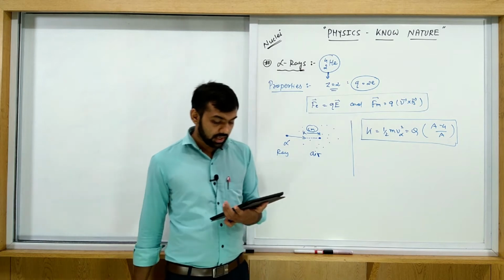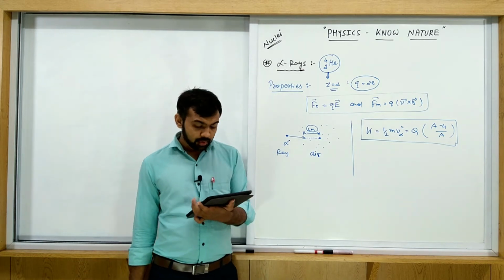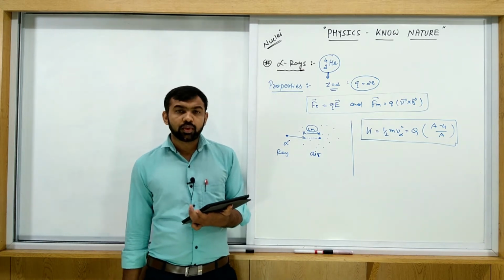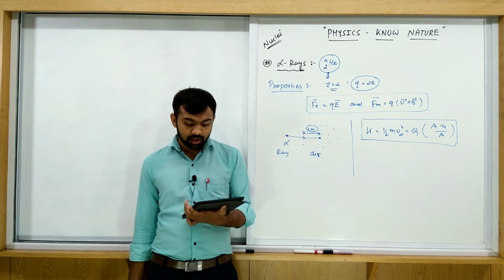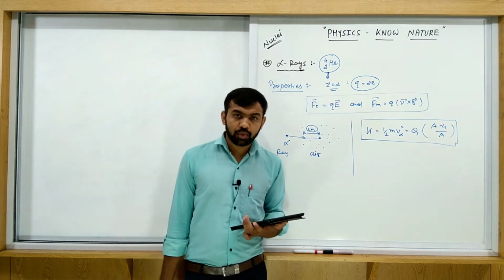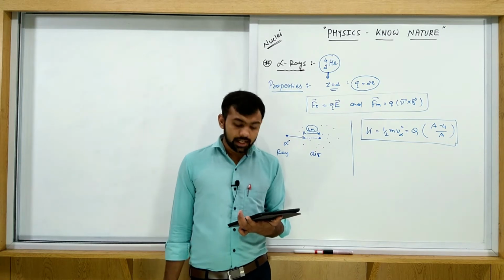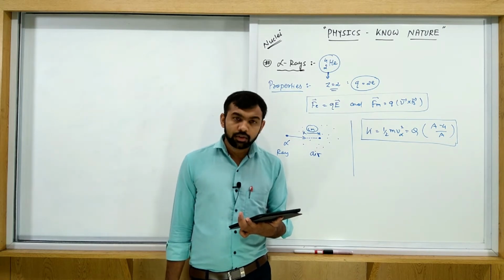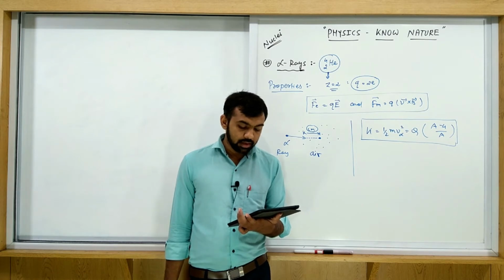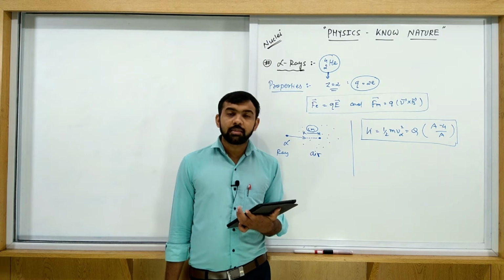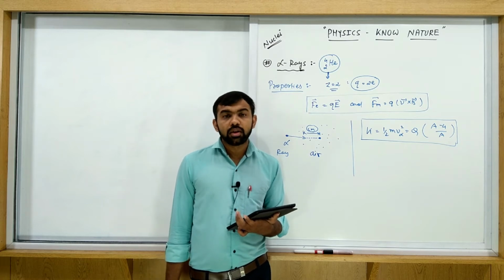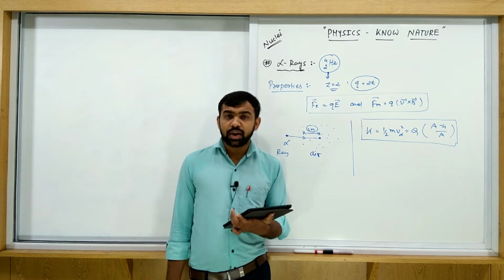Now let's come to the next property. All alpha rays coming from a particular decay scheme have the same energy. That's quite an important topic.